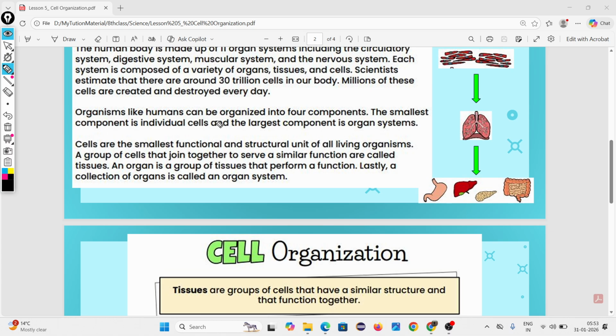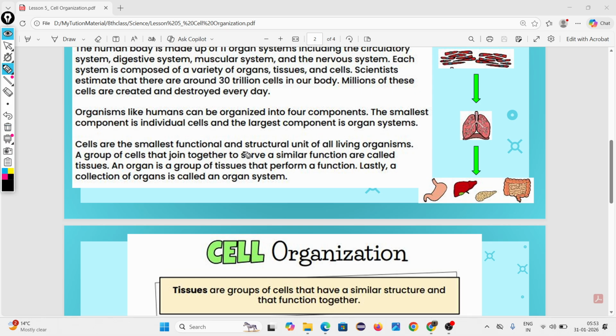Organisms like humans can be organized into 4 components. We have already completed this. The smallest component is the cell, and the largest component is the organ system.